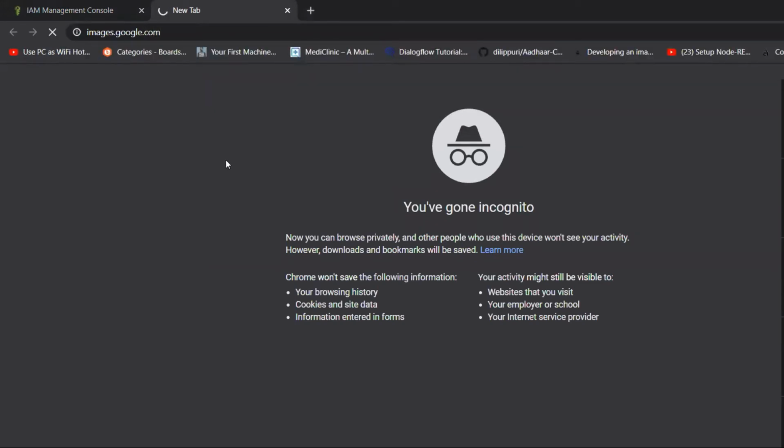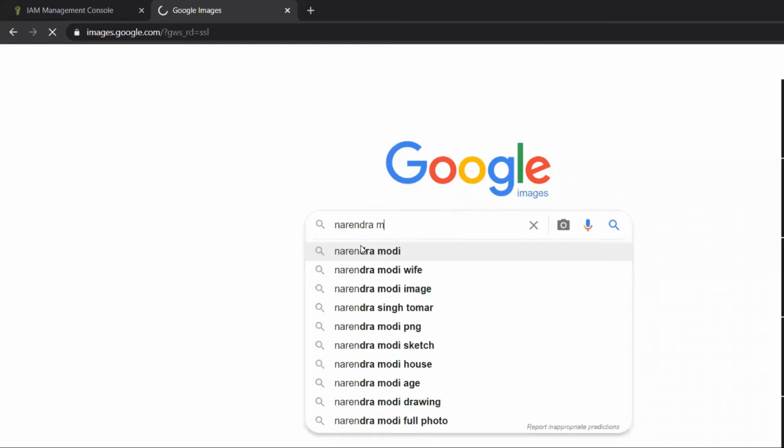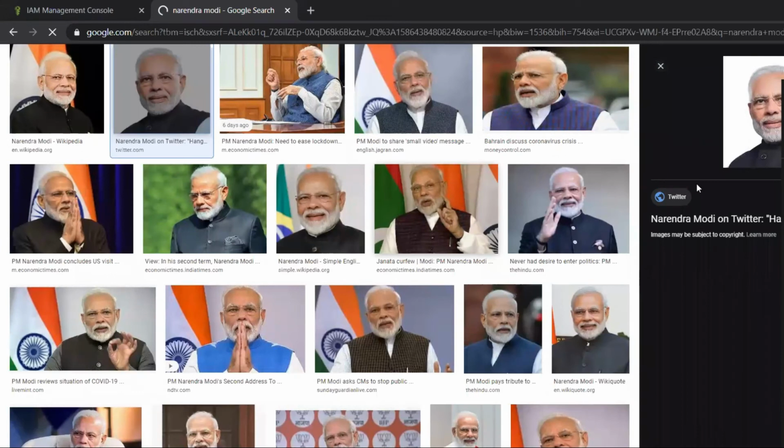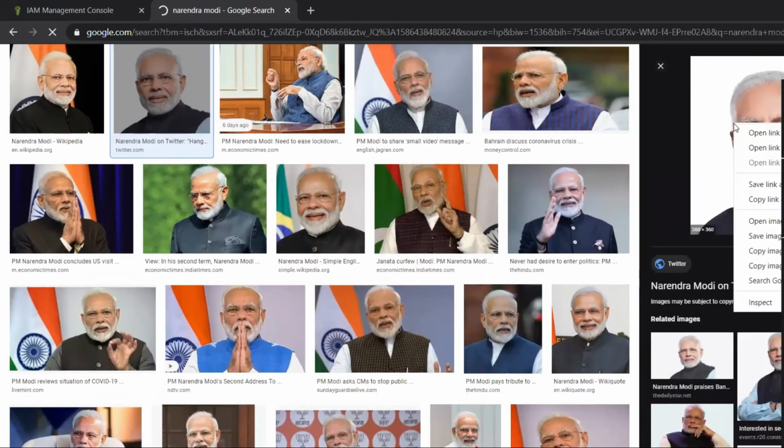I'll download an image, I'll write Modi. I'll try to compare this image. Save images. So there are two images which I took of Modi ji.